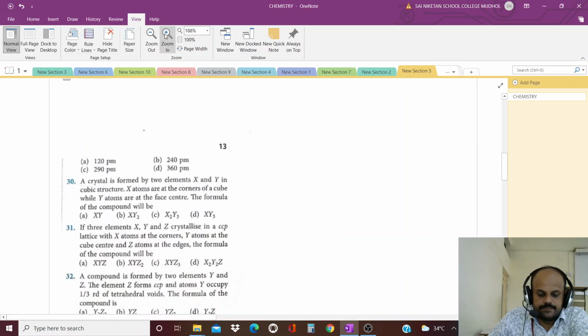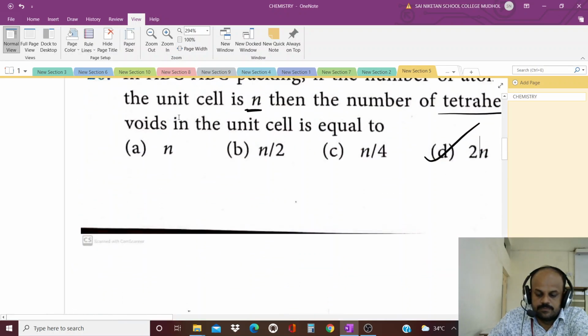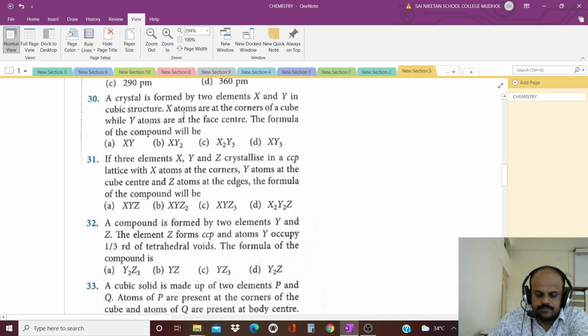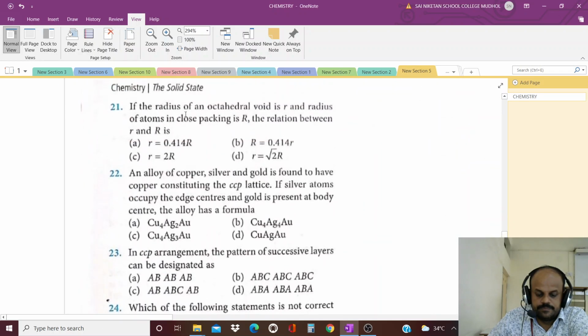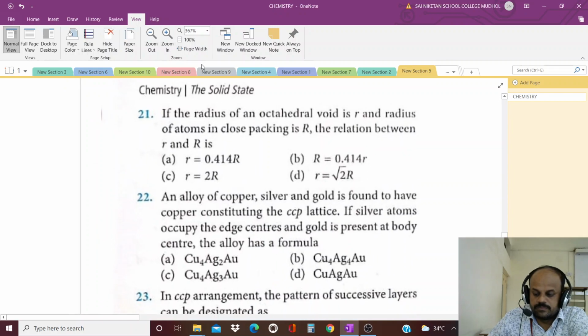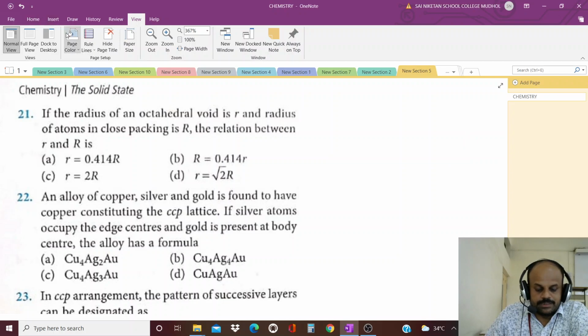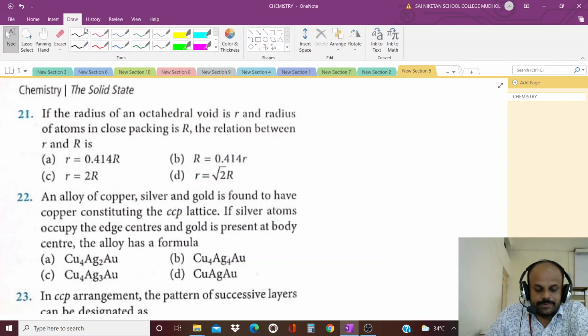Next question. If the radius of an octahedral void is r and the radius of the atoms in close packing is capital R, what is the relation between small r and capital R?